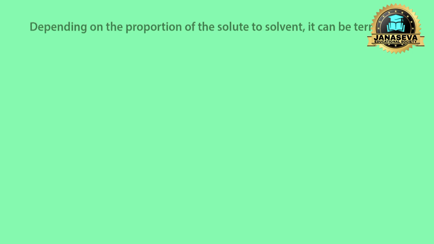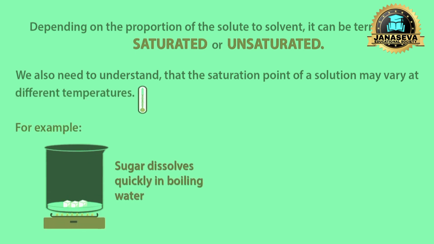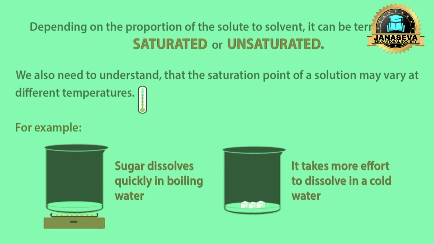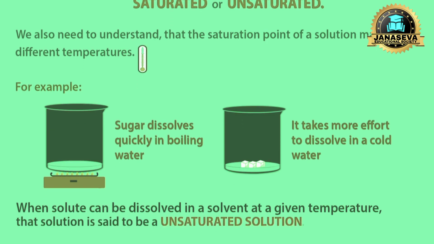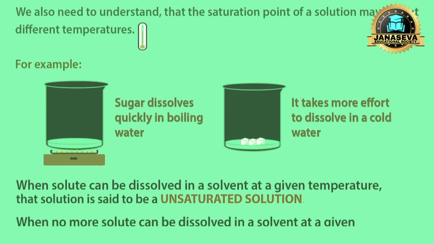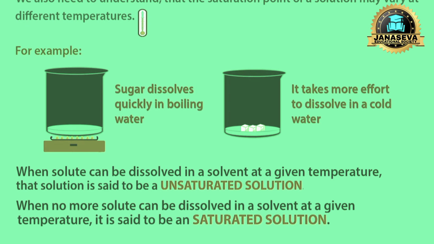Depending on the proportion of the solute to solvent, it can be termed as saturated or unsaturated. We also need to understand that the saturation point of a solution may vary at different temperatures. For example, sugar dissolves quickly in boiling water, but it takes more effort to dissolve in cold water. When more solute can be dissolved in a solvent at a given temperature, that solution is said to be an unsaturated solution. When no more solute can be dissolved in a solvent at a given temperature, it is said to be a